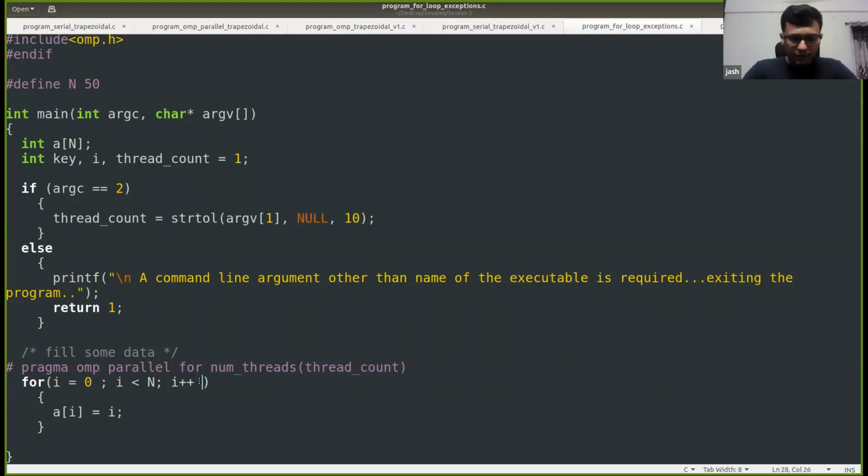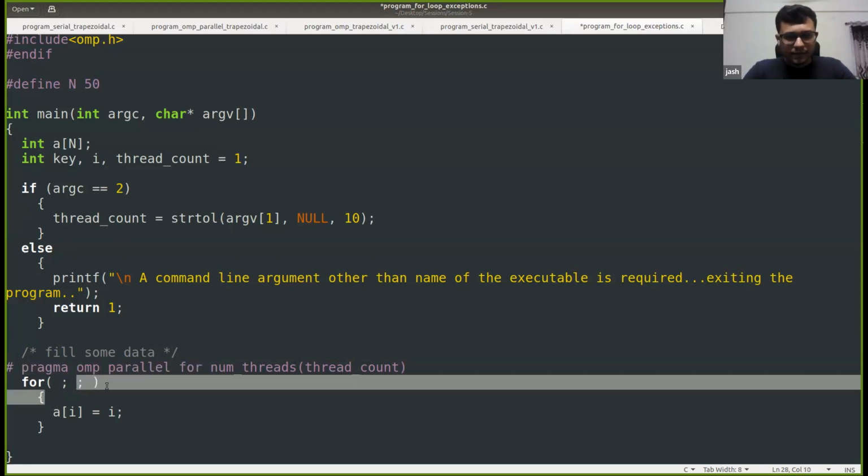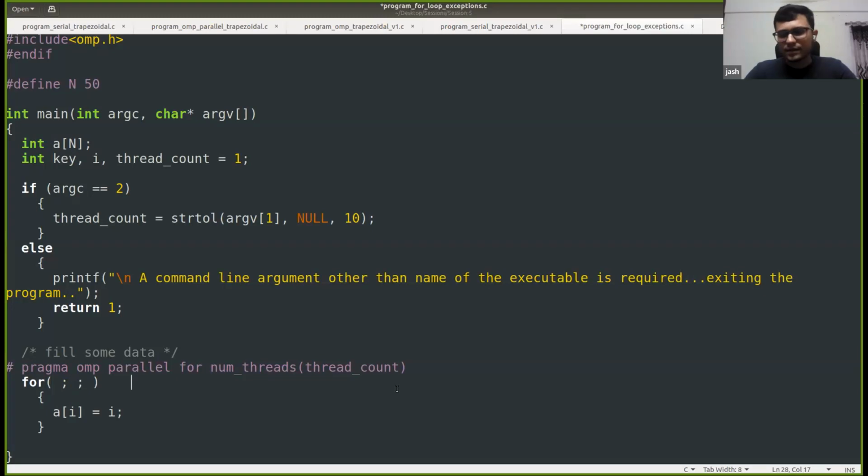But let us say that you have something like this. Let us say that you have such kind of loop. So it is still a for loop, which is followed by #pragma omp parallel for. But here, the number of iterations are not known. I mean, OpenMP cannot determine the number of iterations a priori during compilation. So it won't be able to parallelize.